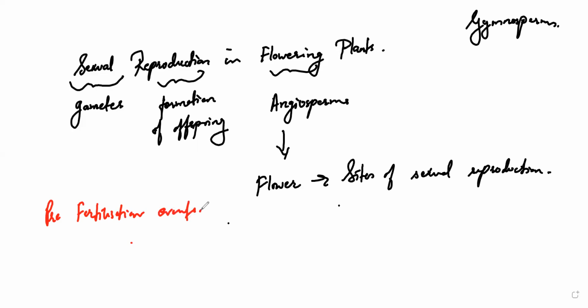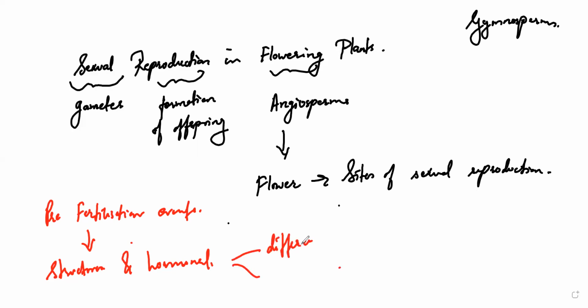In this, there will be changes in certain structures as well as hormonal changes. Whenever there are several hormonal or structural changes, that results in differentiation and development.